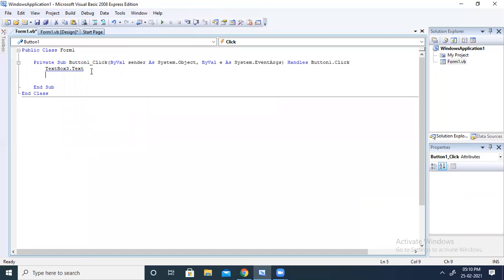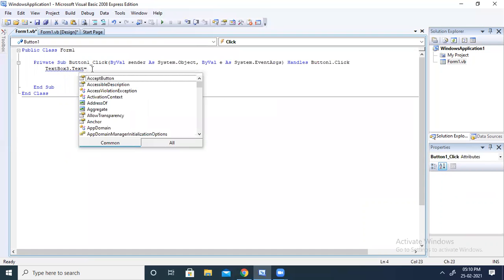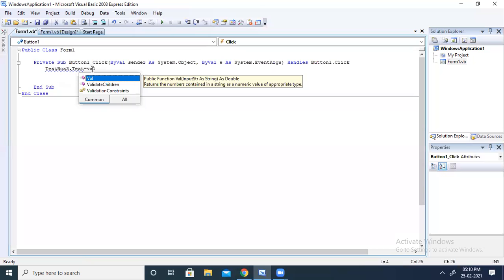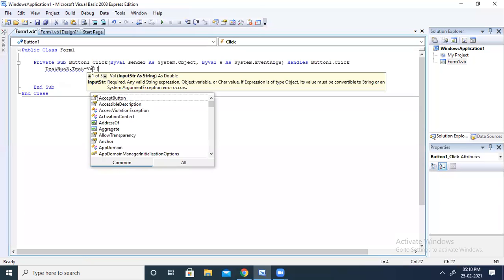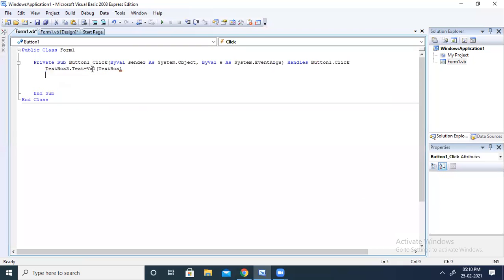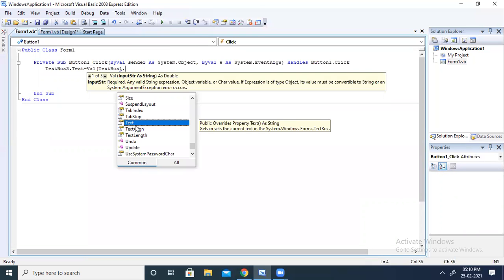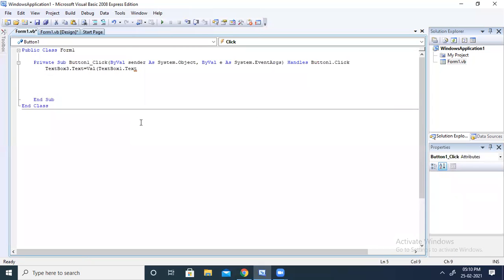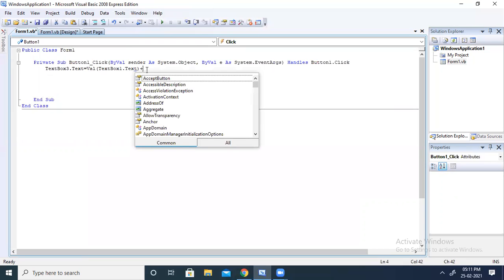Text equal to, here I am going to type Val, what I want to calculate. Val of TextBox1.Text. You can observe here, this window is getting popped up. Then you press enter. Then first close the bracket, then give a plus symbol.